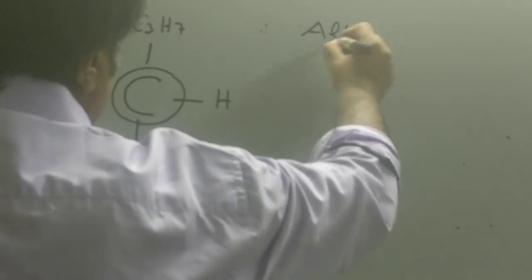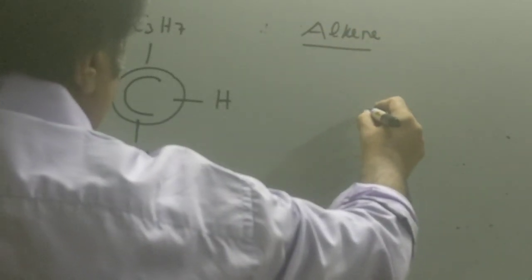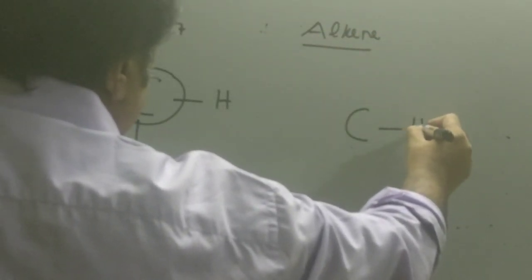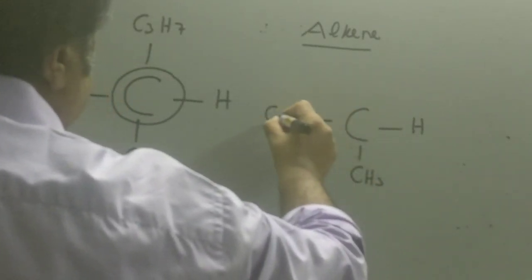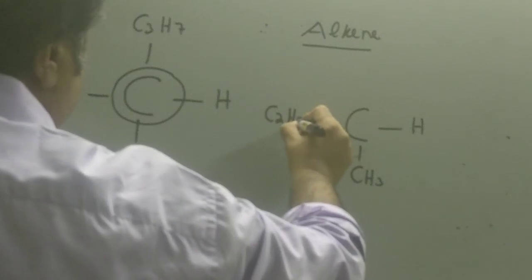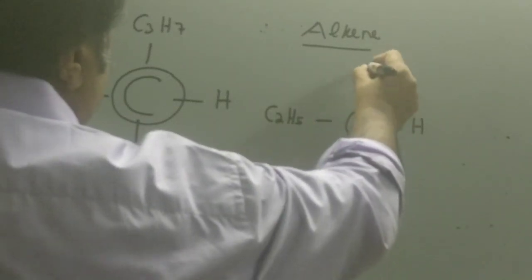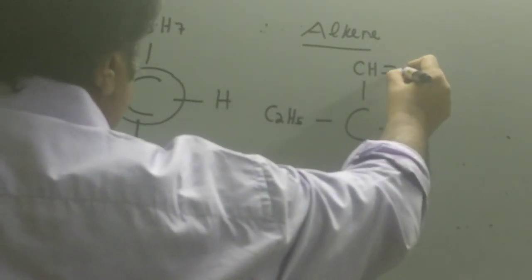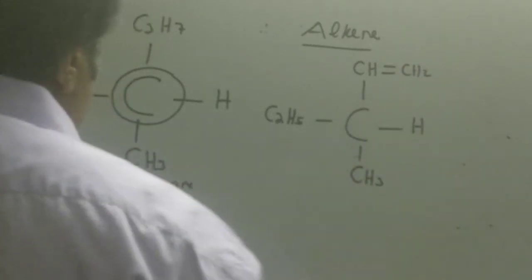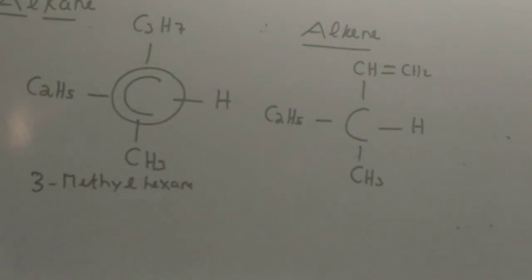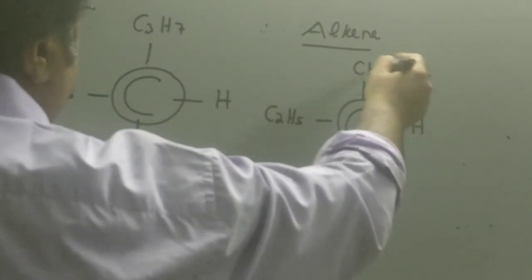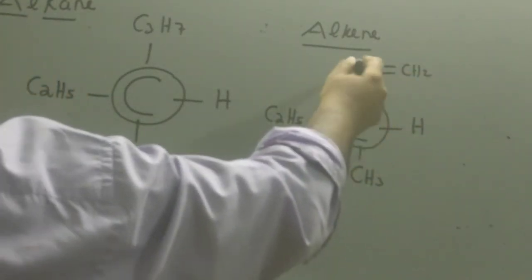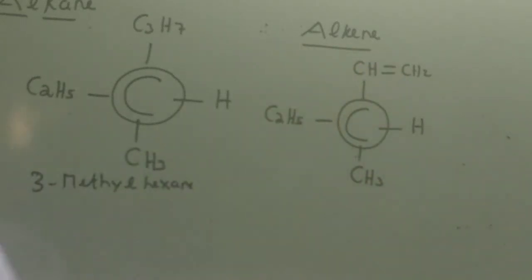Now let's see the smallest alkene which can be optically active. So again C, we can put a group H, next higher group CH3, we cannot repeat. Another group C2H5, but we have not put a double bond yet, so we can put a double bond: CH double bond CH2. So this is the smallest alkene which can be optically active. This middle one is a chiral carbon. What will be the IUPAC name? 1, 2, 3, 4, 5. So it's 3-methylpent-1-ene, the simplest alkene which can be optically active.